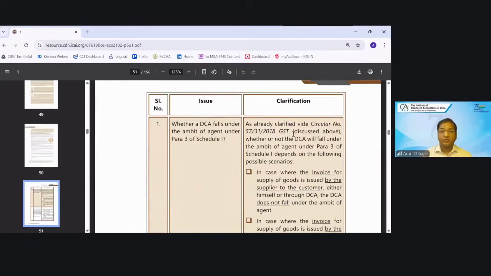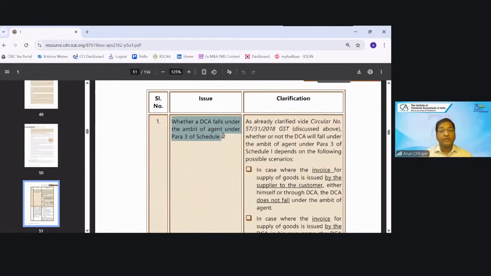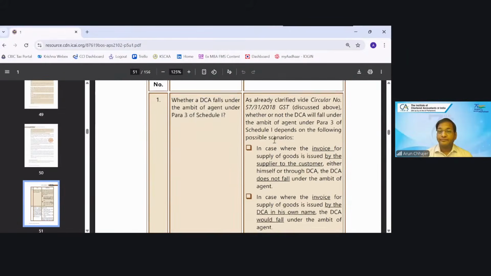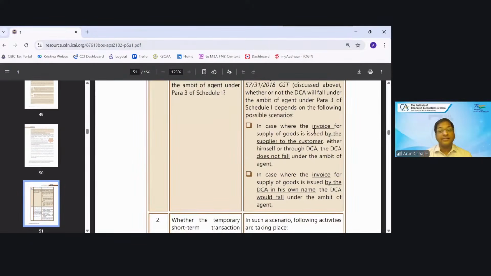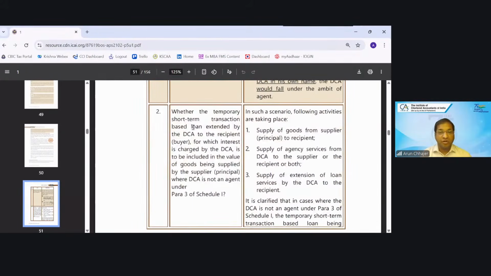So what the circular clarified: the DCA falls into the ambit of Para 3 of Schedule 1 if the invoice is issued to the customer by the agent in his own name. If it is issued in the name of the principal, it will not fall. The question is whether the temporary short-term transaction-based loan extended by the DCA to the recipient, for which interest is charged, is to be included in the value or not.